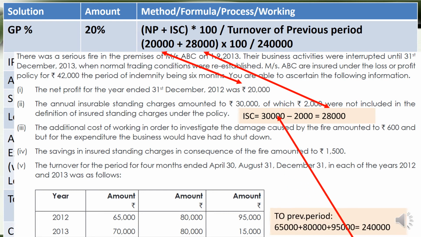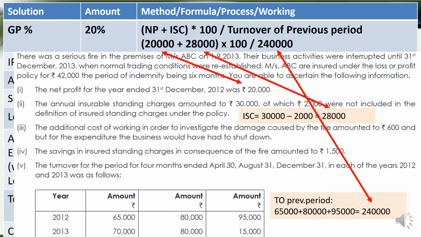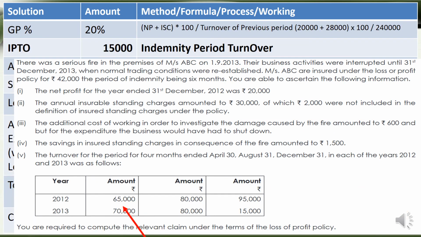And then we have to take the turnover of the previous period. The turnover of the previous period, 2012, comes to 2,40,000. So we take that value, 2,40,000, and we apply this formula. After we arrive at a gross profit percentage of 20%, the next step is that we need to calculate the IPTO,